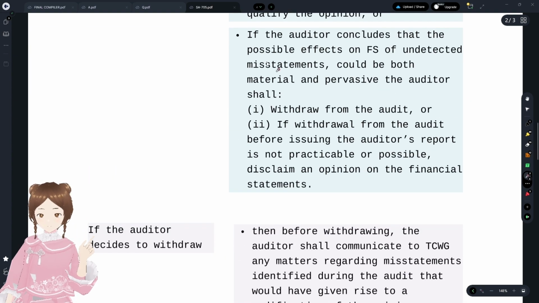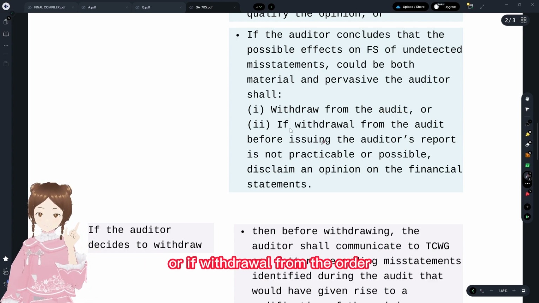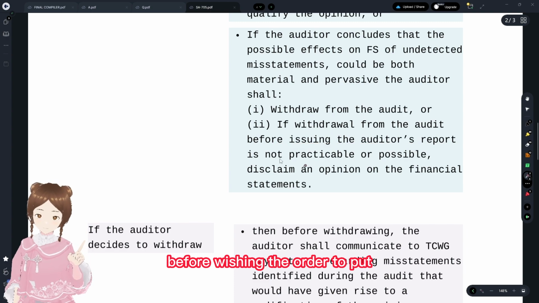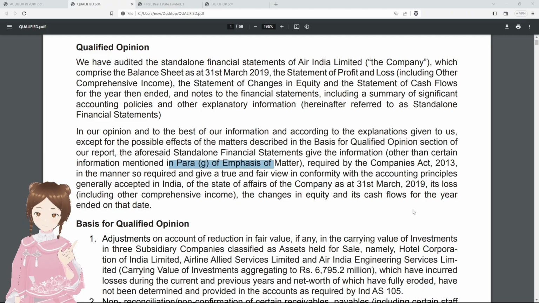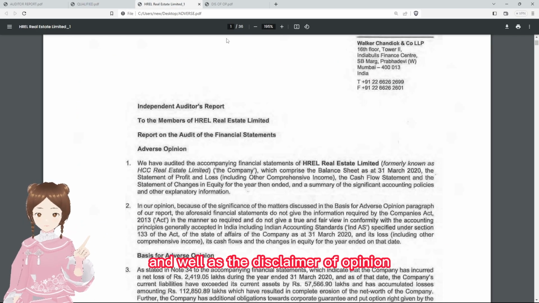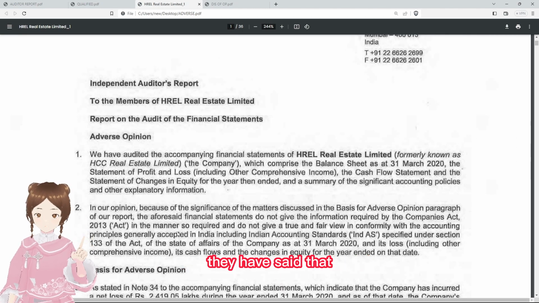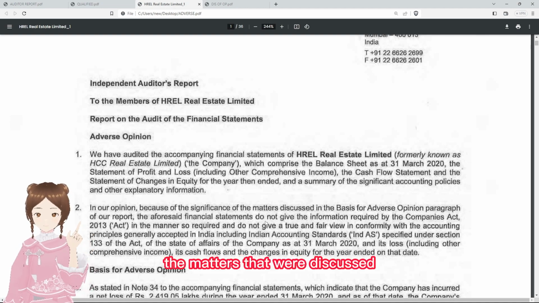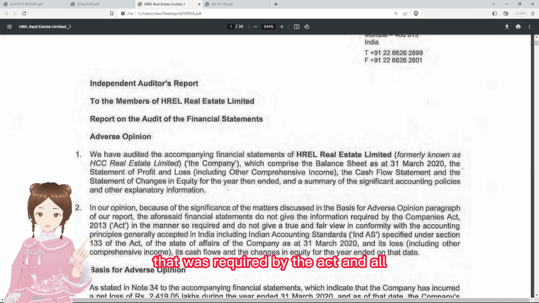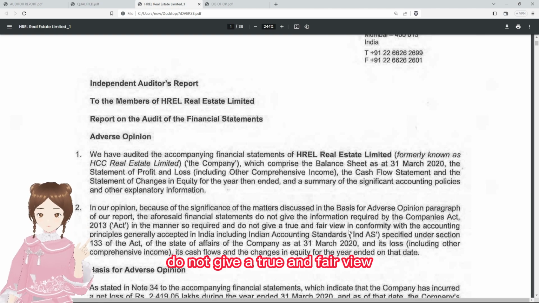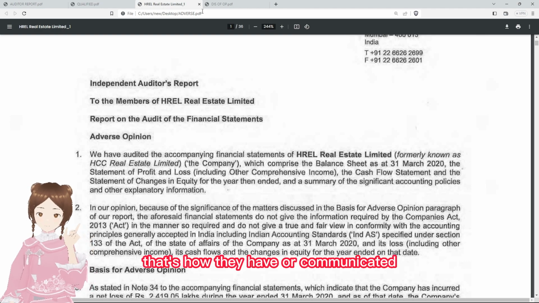Yes, misstatements in the financial statements, withdraw from the audit, or if withdrawal from the audit before issuing the audit report is not practicable, then give a disclaimer of opinion on the financial statements. We'll see the adverse report as well as a disclaimer of opinion. Now, you see in this adverse opinion what they have said. They have said that the matters that were discussed resulted in statements that did not give the information required by the Act, and the financial statements do not give a true and fair view with regard to the accounting principles or Ind AS. That's how they have communicated.